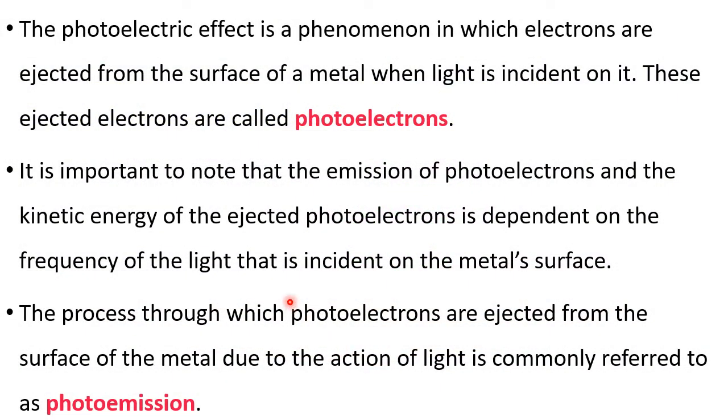The photoelectric effect is a phenomenon in which electrons are ejected from the surface of a metal when light is incident on it. These ejected electrons are called photoelectrons. Whenever you bring light radiation and make it fall on the metal surface, electrons are ejected.